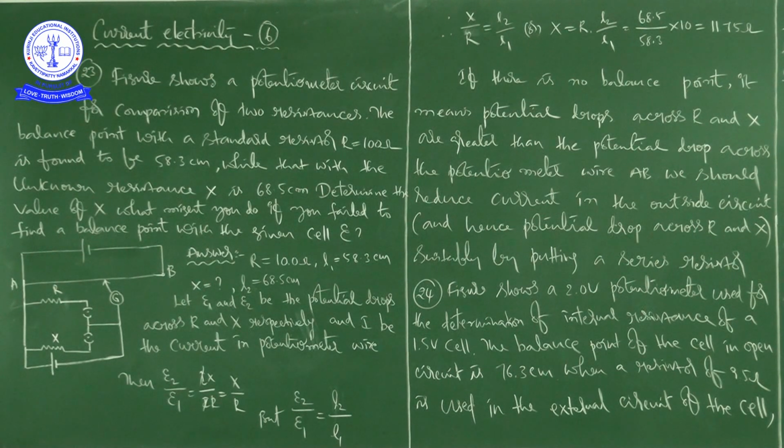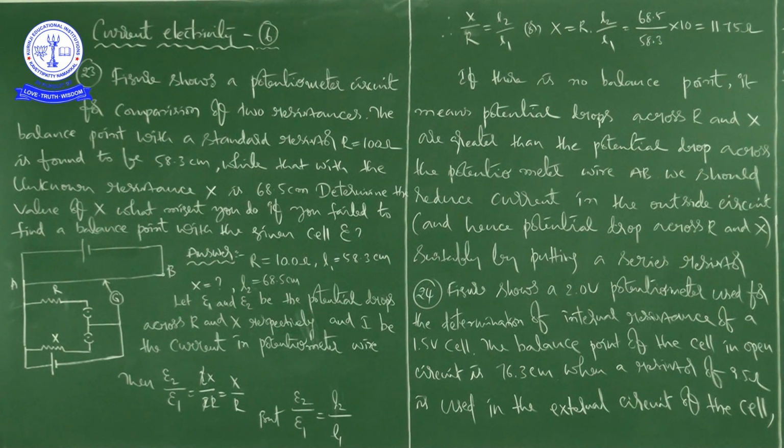So both are balancing lengths, or balance points, but he is changing the resistance value, that's what we have to understand. The balance point with a standard resistor R equal to 100 ohms is found to be 58.3 centimeters, while that with the unknown resistance X is 68.5 centimeters. Determine the value of X.